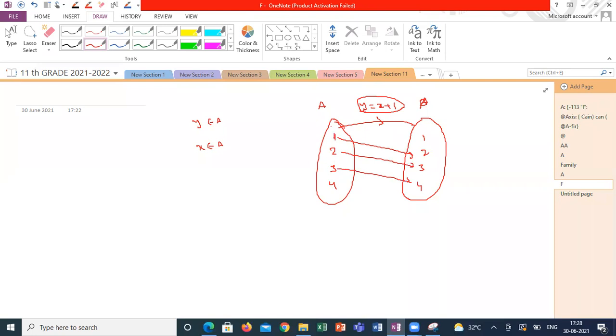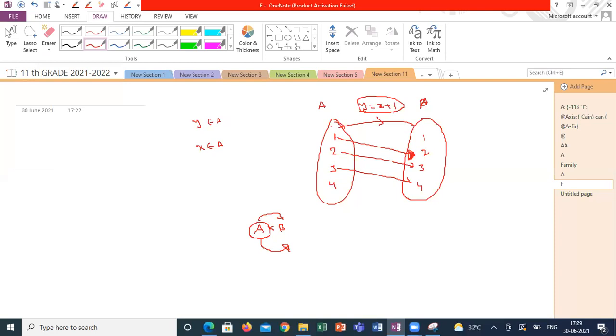So 1 is related to which element of the set B? Suppose I am giving a relation from A to B. If I apply the relation to the elements of A, what kind of elements will I get in B, what kind of elements will be valid for B? So the second element of the ordered pair is called the image of the first element.